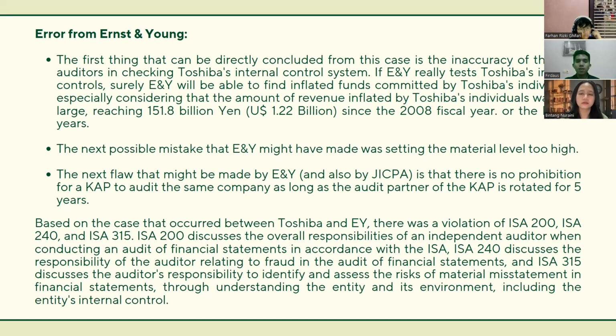And the next flaw that might have been made by E&Y is that there is no prohibition for a CAP to audit the same company as long as the audit partner of the CAP is rotated every 5 years. This can lead to failure to achieve an independent state of mind, which of course affects the opinion of the CAP, because familiarity arises between the company, in this case Toshiba, and the CAP, namely E&Y.